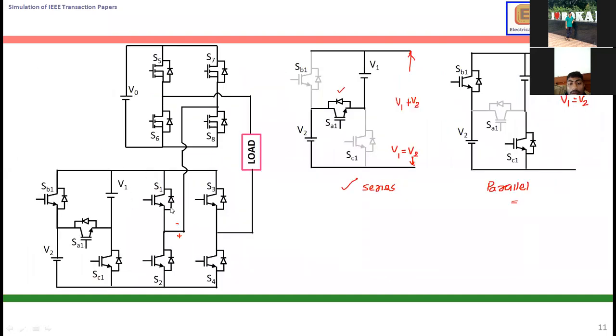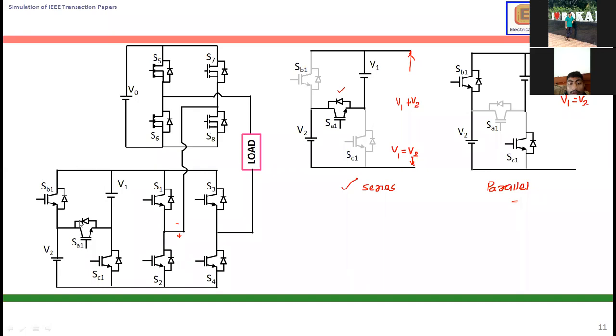This is one IEEE paper, a very good paper actually. If possible, I will send this paper to your coordinator. You can get it from your coordinators. So I simulated this IEEE paper, and I learned a lot of things.